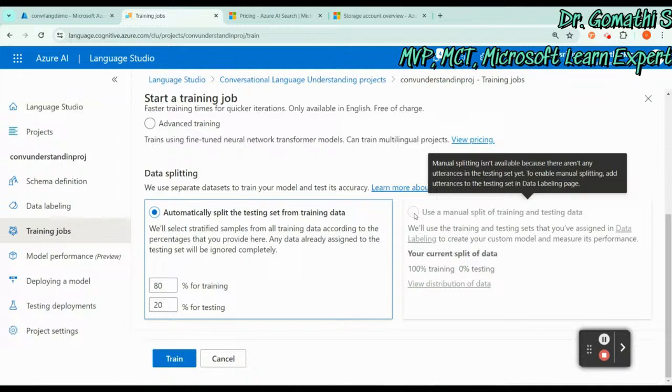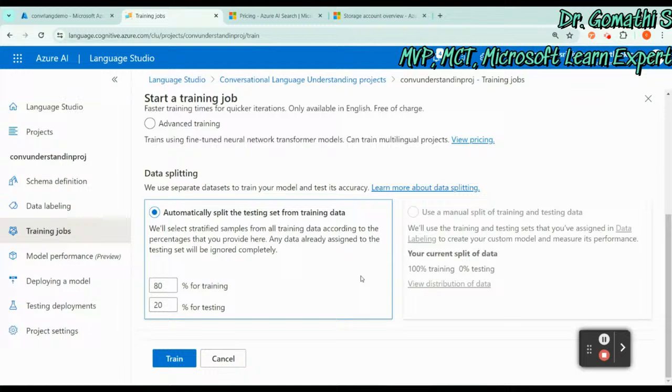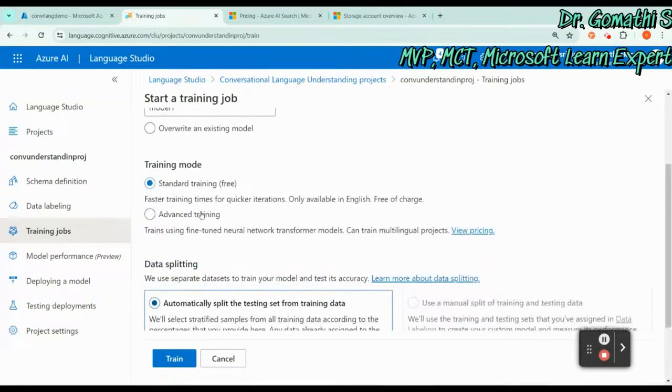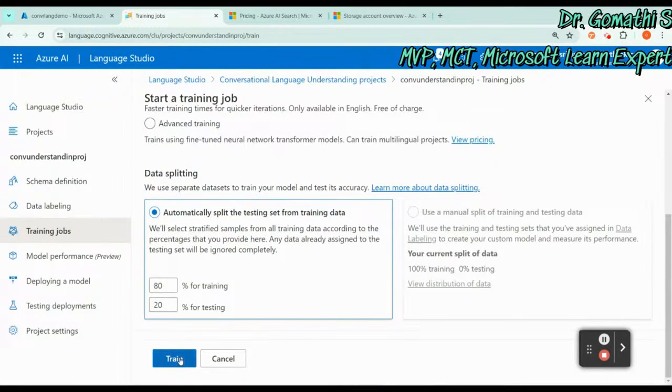And manual testing is not enabled because we don't have any utterances for testing. Manual split is not enabled, because we have to enable that previously. As of now I just want to go ahead with the automatic testing itself. Then finally you have to click on this training model. These are the things you have to do: data splitting, and what type of training mode to use. If you go with the standard, then it will be fast compared to the previous one. Just click train.